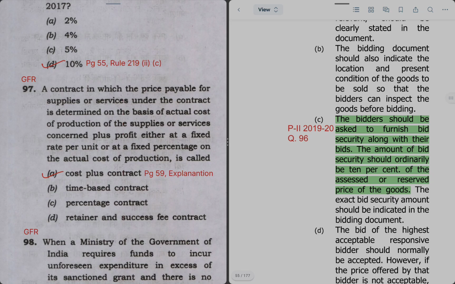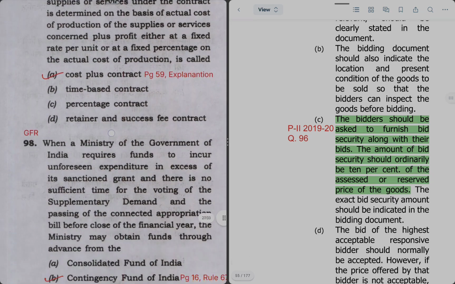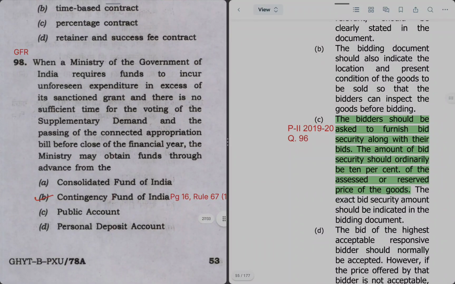Already this whole definition is covered here. So right answer is option A. Next question, when a ministry or department of the Government of India requires funds to incur unforeseen expenditure in excess of its sanctioned grant and there is no sufficient time for the voting of the supplementary demand and passing of the connected appropriation bill before close of the financial year, the ministry may obtain funds through advance from which of these sources?